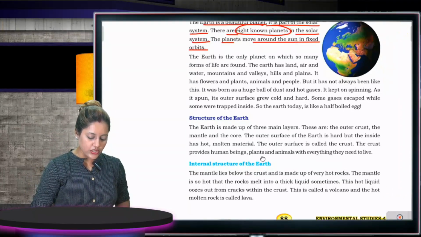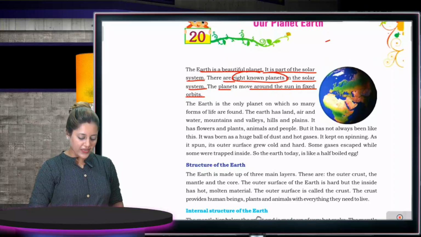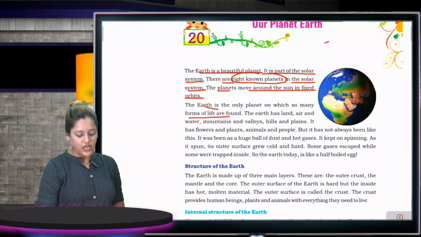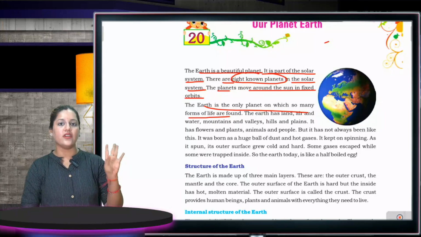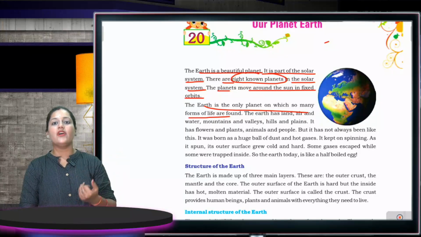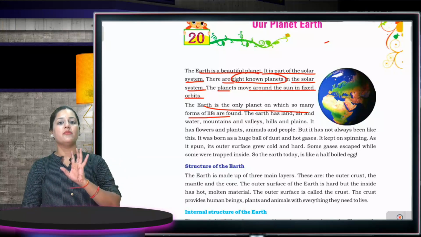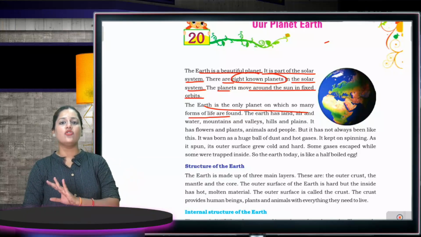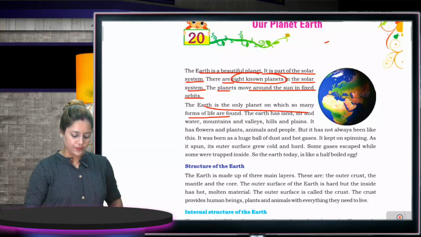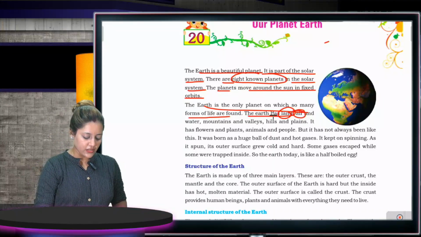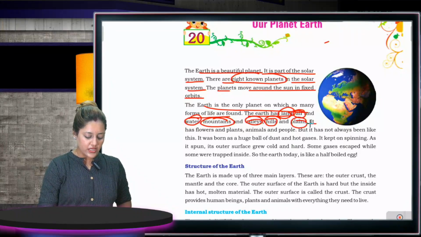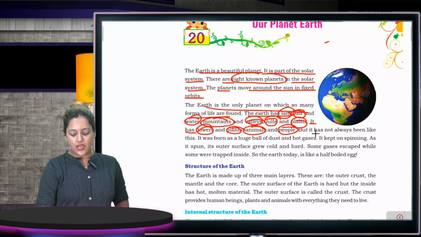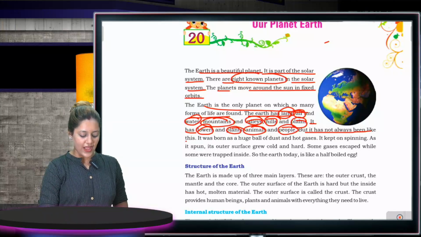The Earth is the only planet on which so many forms of life are found. Earth is the only planet that has air, water and life. It is the only planet where someone lives. But on Mercury, Venus and all the other planets, no one is living. Earth has land, air, water, mountains, valleys, hills and plains. It has flowers, plants, animals and people. But it has not always been like this.